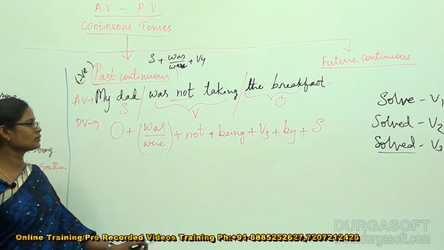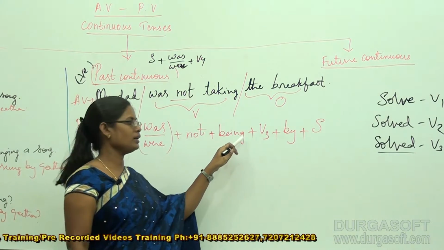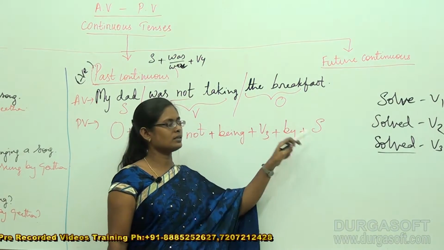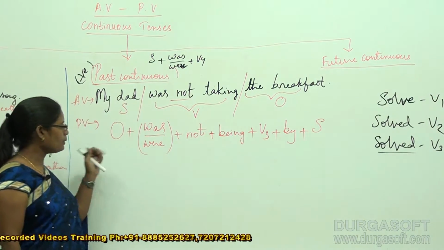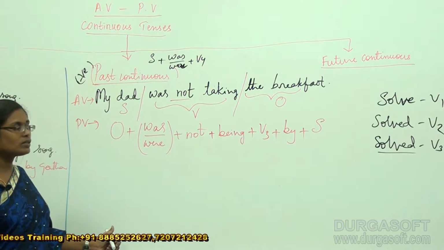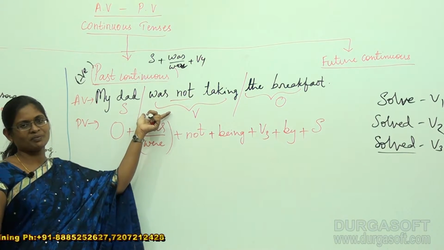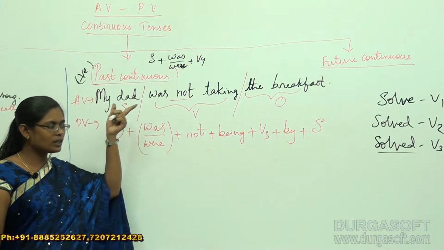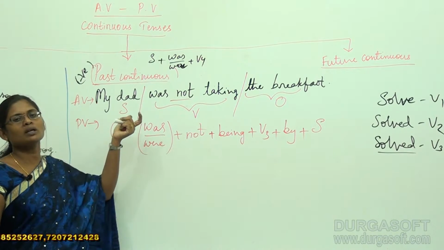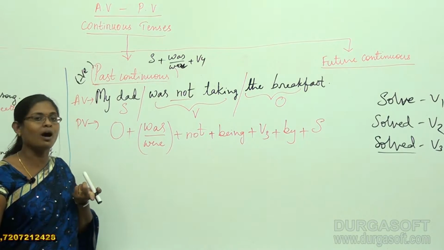It's very simple: object plus was or were plus not plus being plus V3 plus by plus subject. Now in place of object, what are you supposed to take? We are going to take the words that match from the given sentence, because we are converting this particular sentence into passive voice, so we pick the required information from this sentence only.